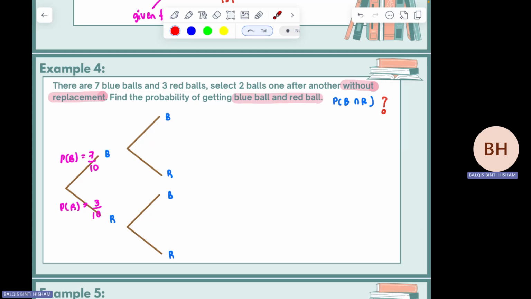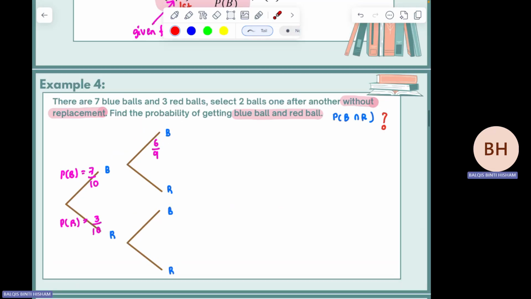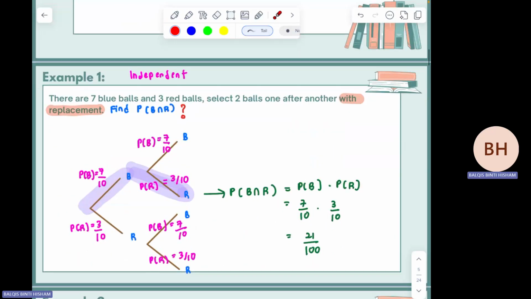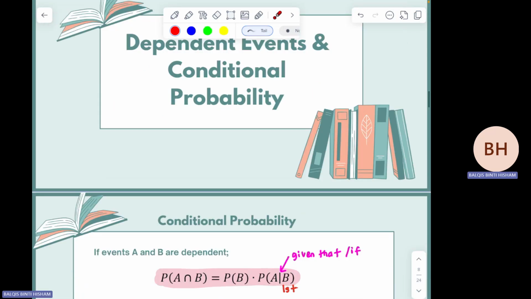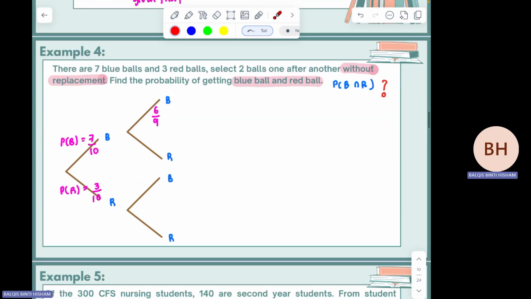But what happened to the second selection if you do not replace the ball back inside the urn? So blue color will be reduced by 1. Total also reduced by 1. So this one will be 6/9. Okay, so how can you symbolize this one? Recall the first one just now. Since you had the same value, this one would be P(B) also, equal to the first branch of the tree. But in your current example, the value is not the same.